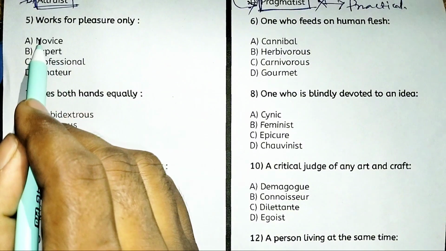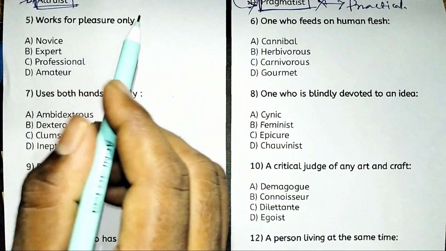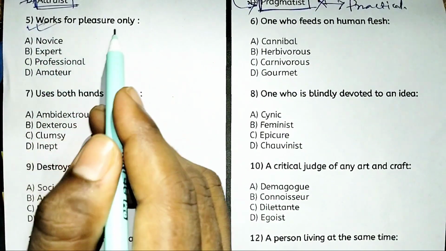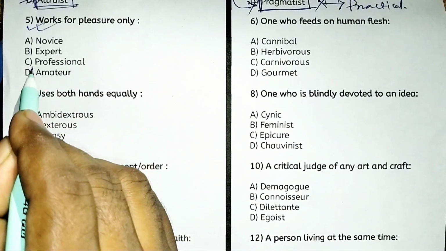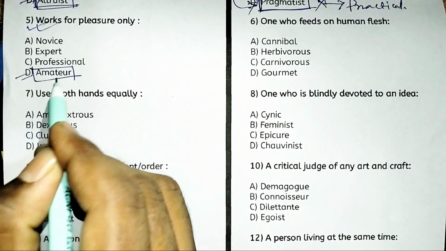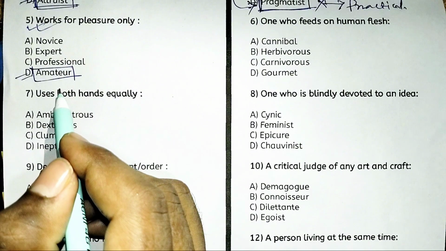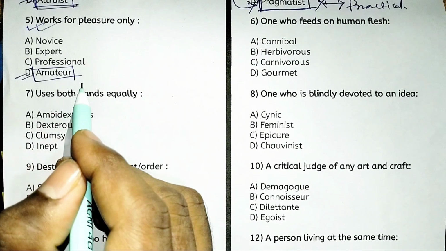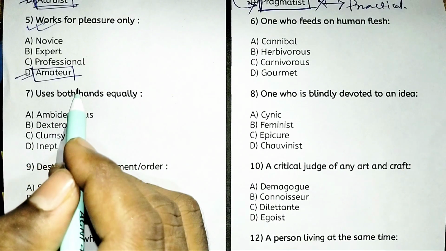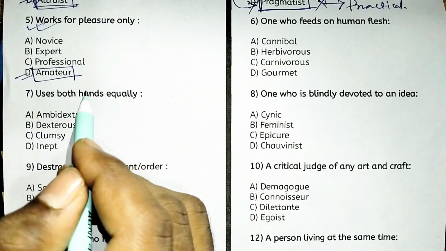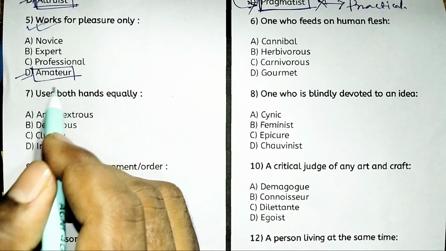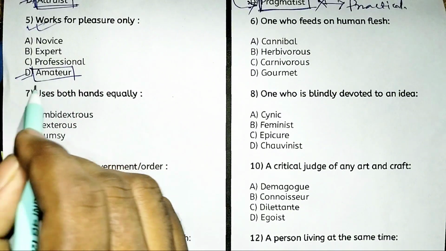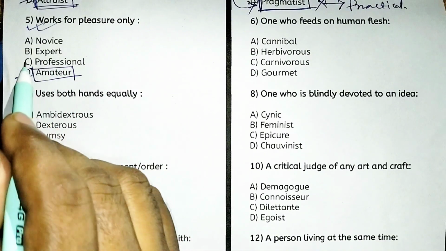Next, works for pleasure only. What is the right one word substitution? So the right answer is option D, that is amateur. Amateur means one who does a thing for pleasure without pay and not as a profession. So without pay or not as a profession, only for interest, that is called amateur. Look at the other options.